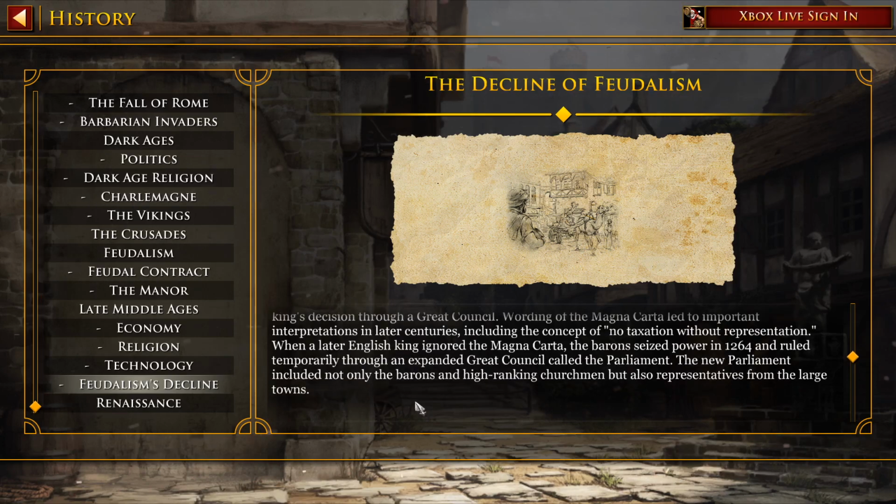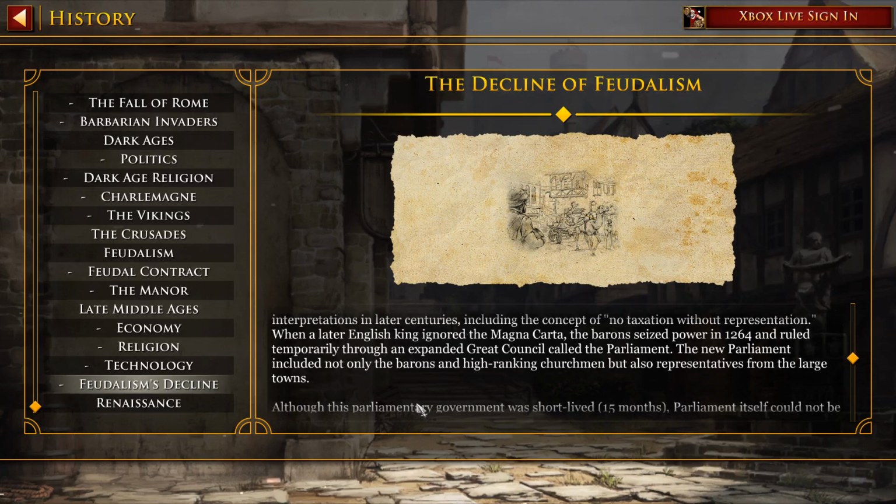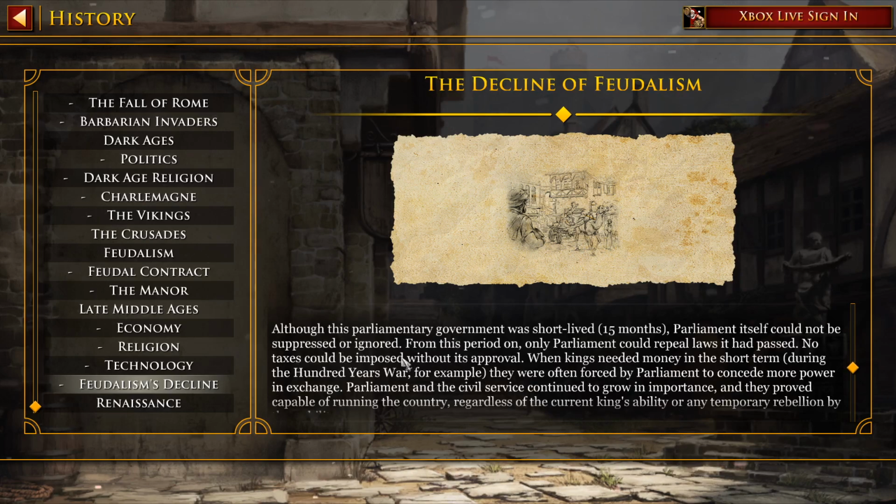When a later English king ignored the Magna Carta, the barons seized power in 1264 and ruled temporarily through an expanded Great Council called the Parliament. The new Parliament included not only the barons and high-ranking churchmen, but also representatives from the large towns. Although this parliamentary government was short-lived, 15 months, Parliament itself could not be suppressed or ignored.